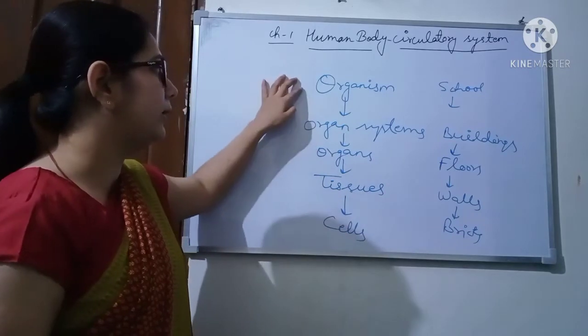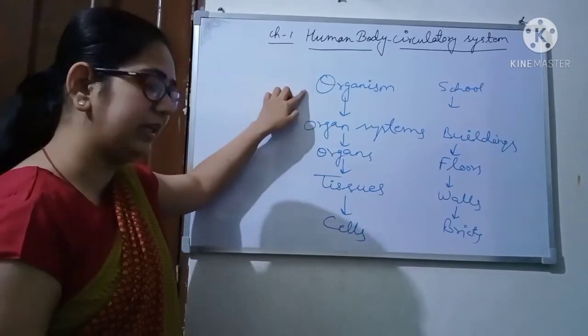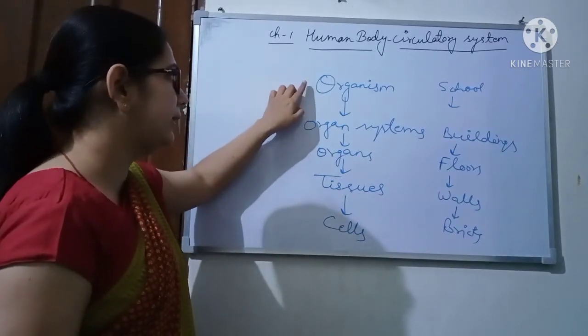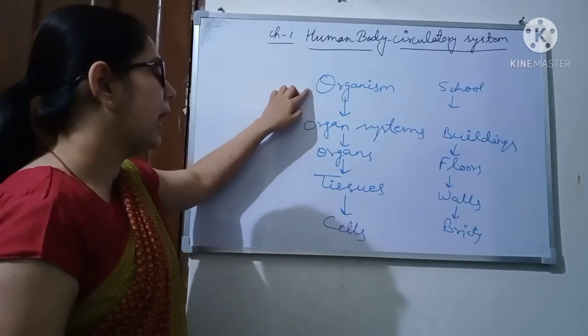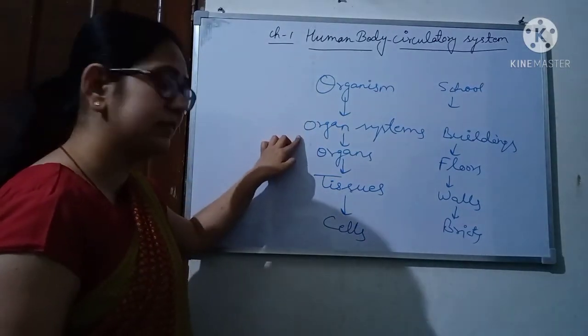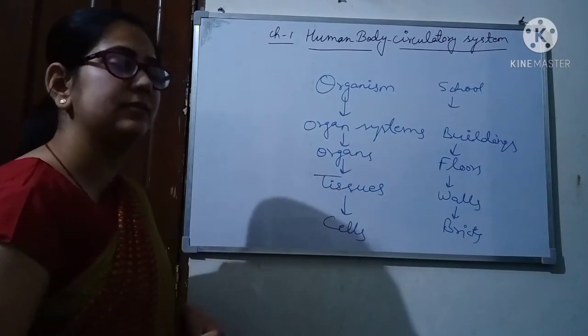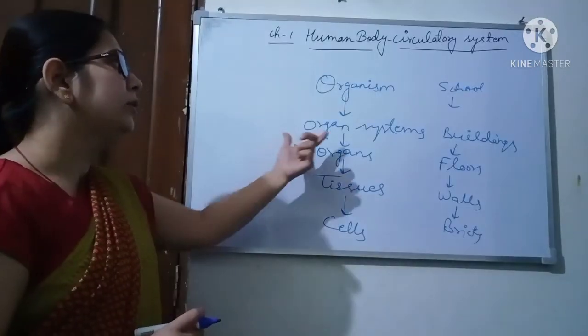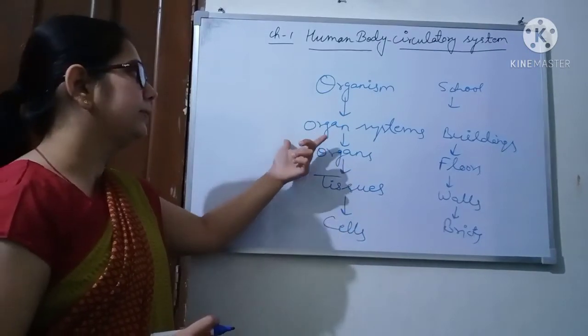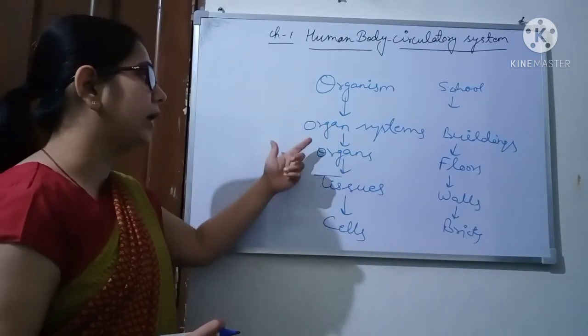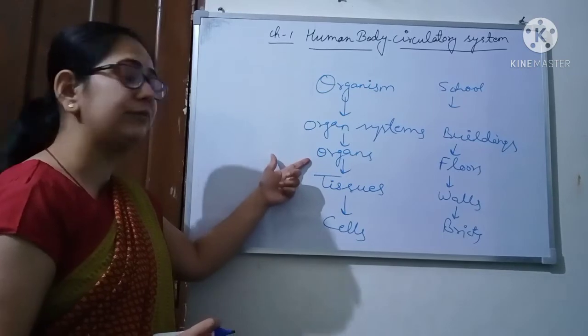In the same way, this is our body, an organism. We are human beings, we are an organism. Our body is made up of different organ systems, for example the circulatory system, digestive system, excretory system, respiratory system. These organ systems are made up of different organs.